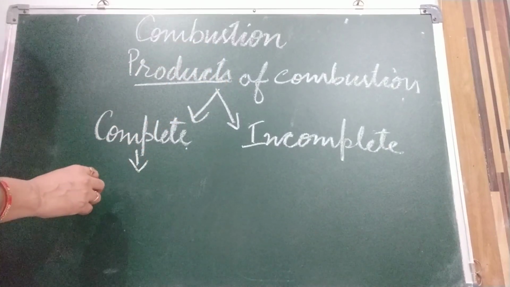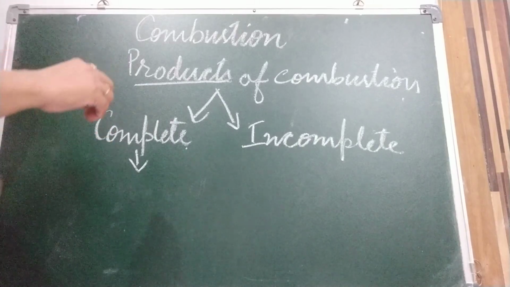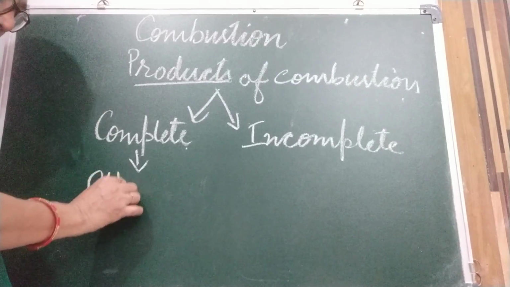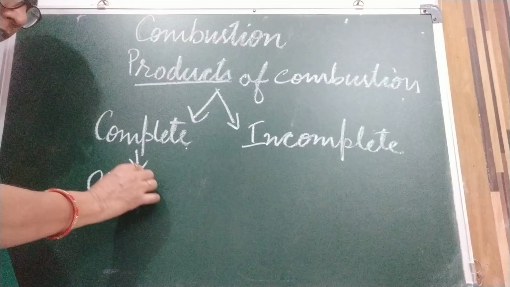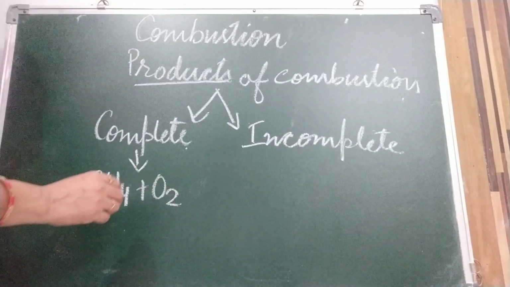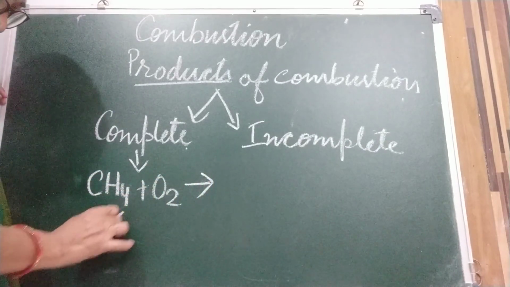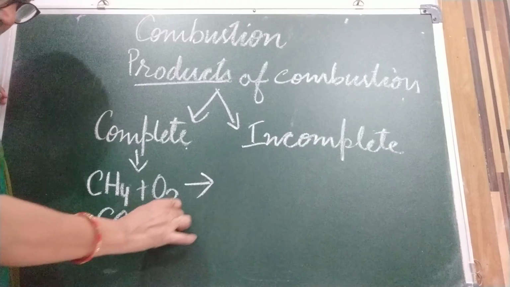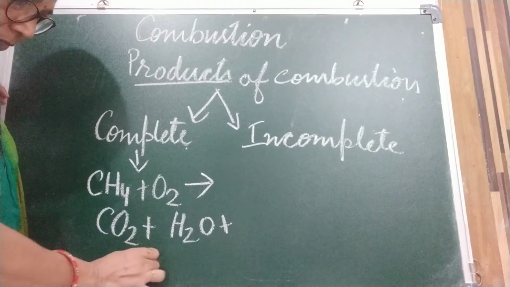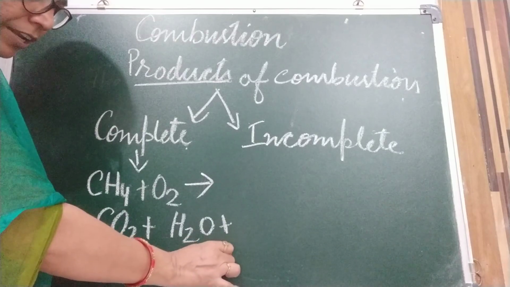As we know, most fuels contain hydrocarbons. When hydrocarbons get a sufficient amount of oxygen, they produce carbon dioxide, water vapor, and a large amount of energy.